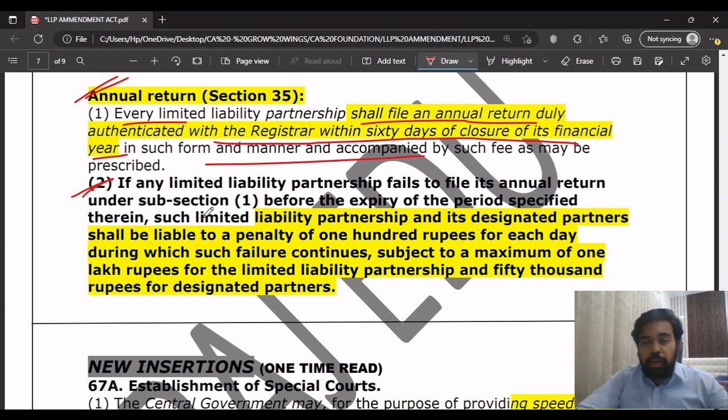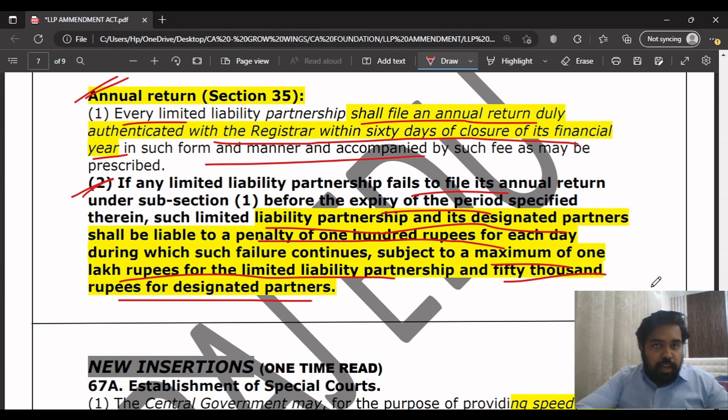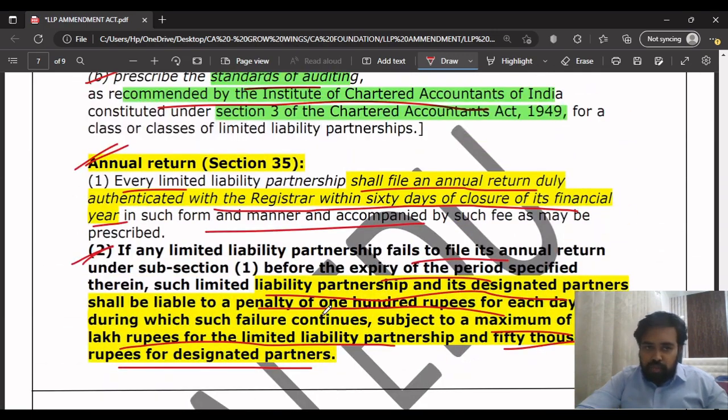But if the LLP does not comply with this provision, if it fails to file its annual return before the expiry of the period, then the LLP and its designated partners will be liable to a penalty of 100 rupees for each day of continuing failure, subject to a maximum of 1 lakh rupees for the LLP and 50,000 rupees for designated partners. You can just remember it like this: 100 rupees for continuing penalty for LLP and the designated partners. In case of the designated partners, 50,000 is the maximum limit. In case of LLP, the maximum limit is 1 lakh. You can double it: 50,000 for designated partners, 1 lakh for the LLP. That's all. You have to remember that.